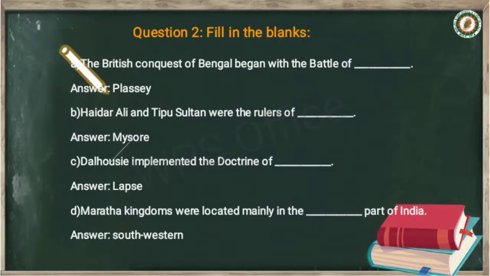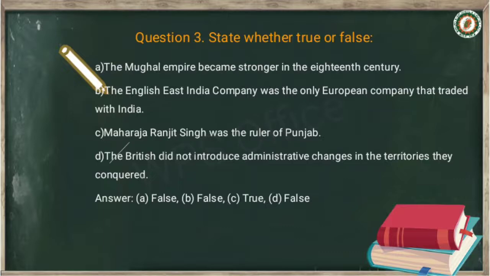Now question number 3 is state whether true or false. The first sentence is, the Mughal Empire became stronger in the 18th century.